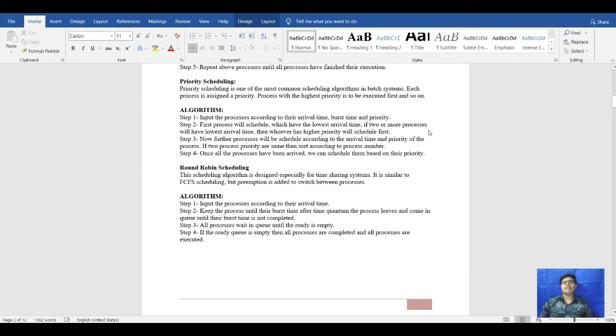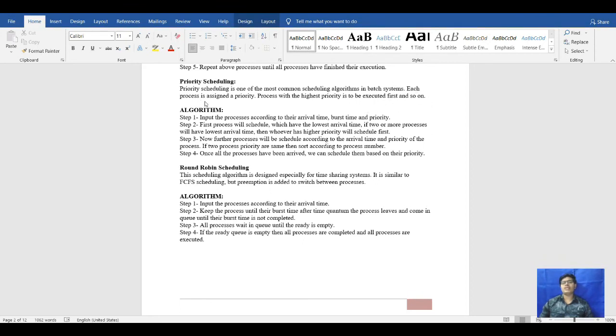Next we will see priority scheduling. Priority scheduling is one of the most common scheduling algorithms in batch systems. Each process is assigned a priority. So we have process 1, process 2, process 3. Each will have an arrival time, each will have a burst time, and each will have a priority.